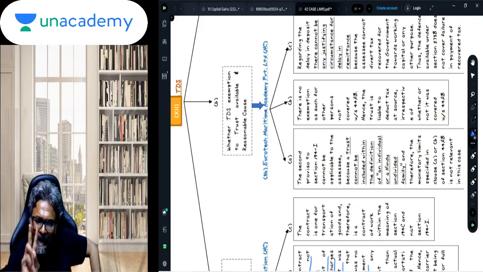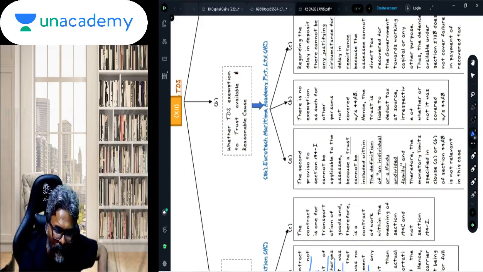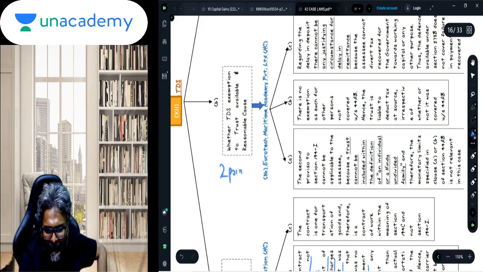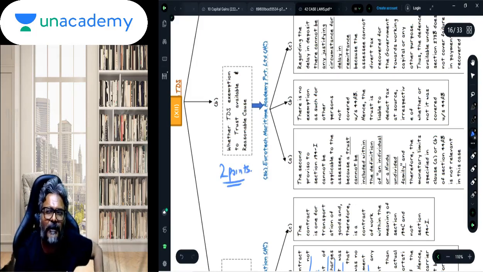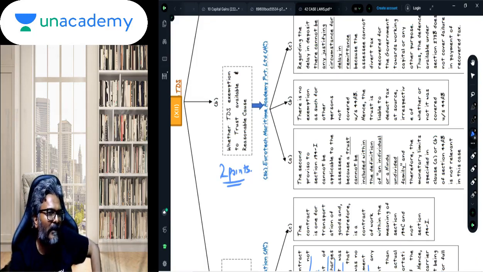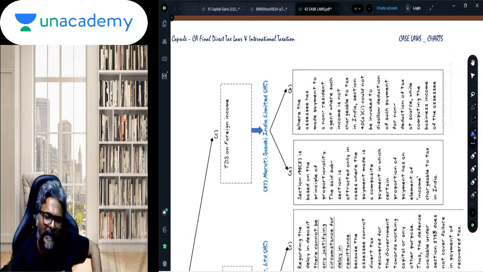So there are 2 points in this particular case of Eurotech, students. 2 points are there in this particular judgment. One is about whether, for the trust, the last year limit of 1 crore or 50 lakhs needs to be looked upon to decide whether in the current year they will be required to deduct the TDS. No, they are mandatorily required to deduct the TDS as and when they make the relevant payment. And second is, can they invoke 273B to waive the penalty in case the TDS is deducted but has not been deposited with the government? And the answer is again no.